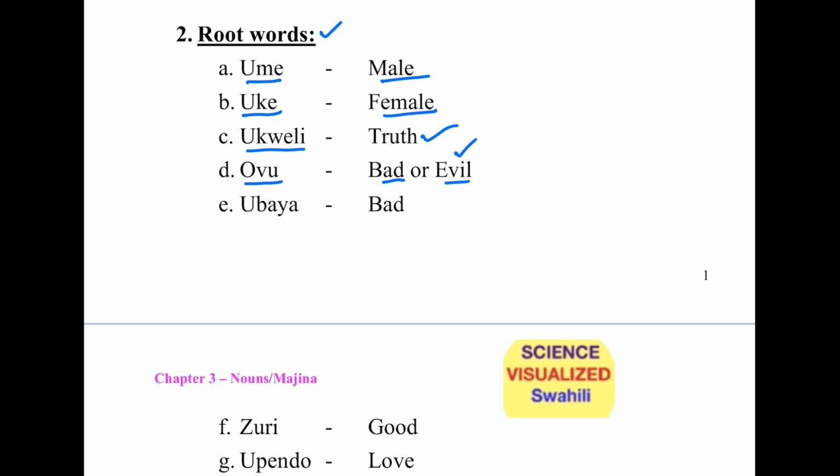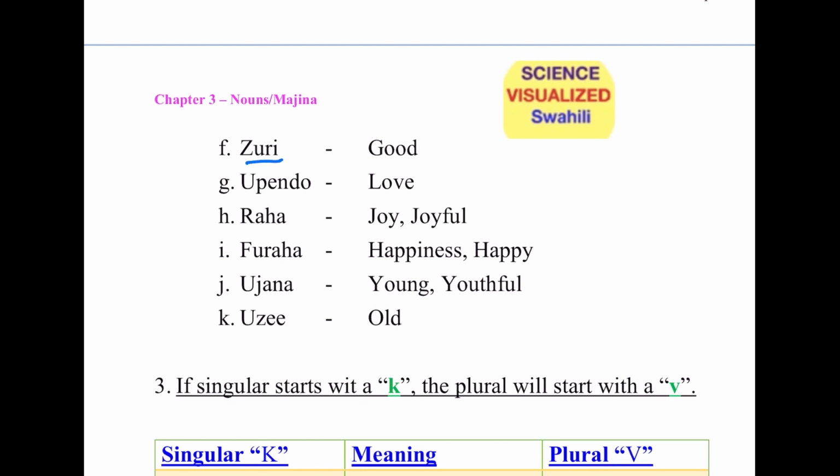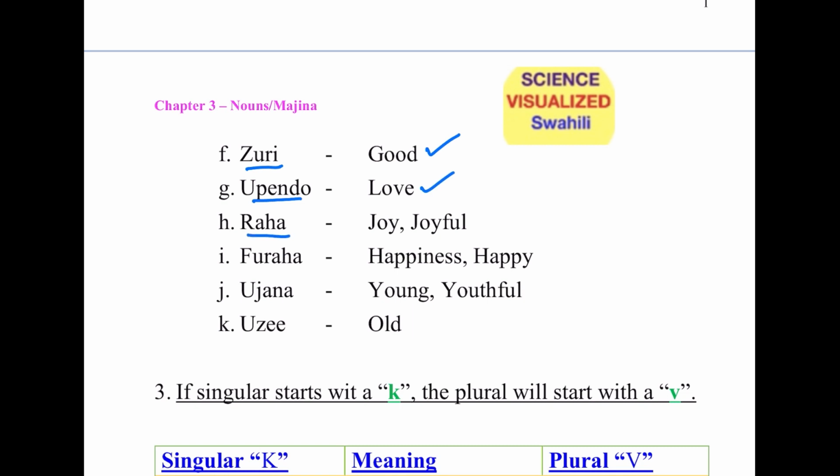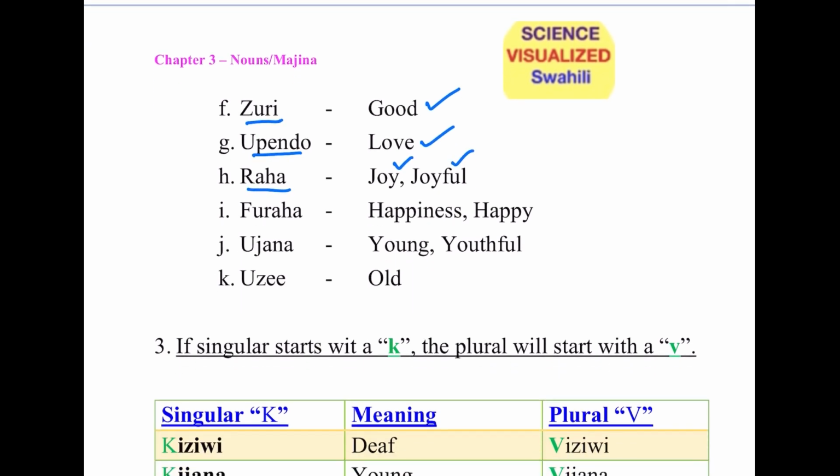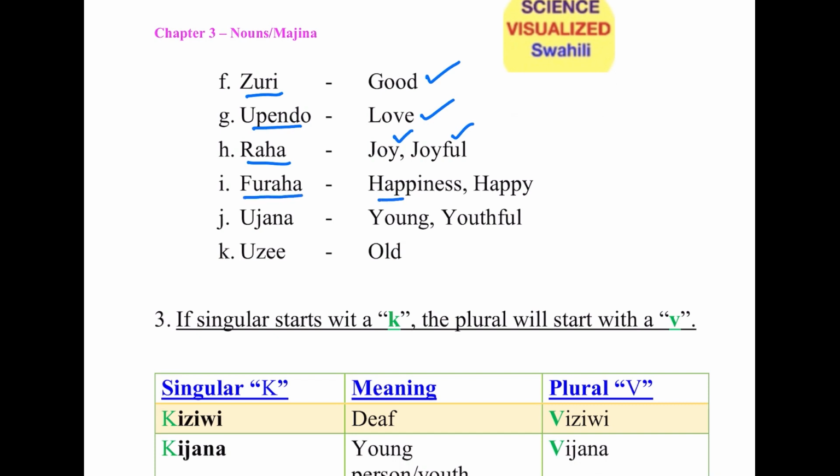And you can also say rotten behavior, so tabia ovu, that's rotten behavior, where tabia is behavior, and then ovu basically means bad or evil. Ubaya, that means bad. Zuri is the opposite of bad, that's good. Upendo, that's love. Raha, joy or joyful. Furaha, happiness or happy. Ujana, that means young or youthful. Uzee means old. So for example, mzee will be an old man or old person. And then its plural will be wazee.